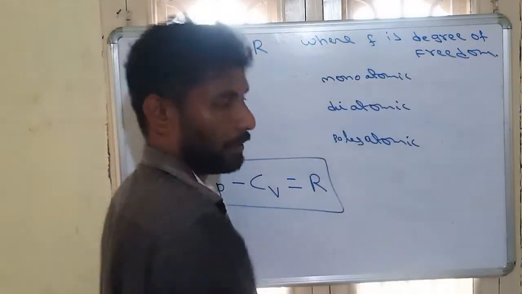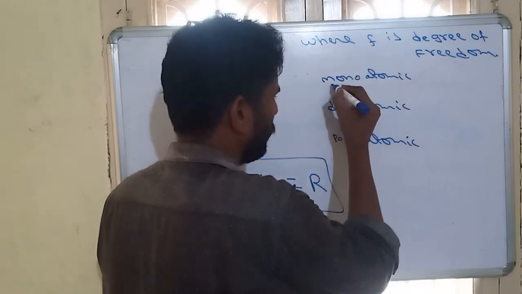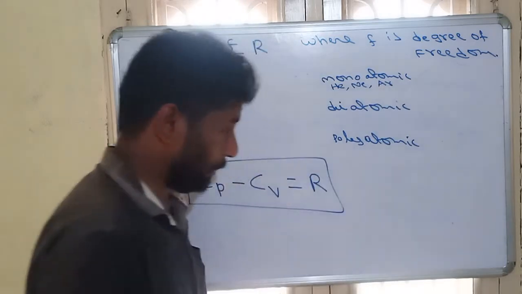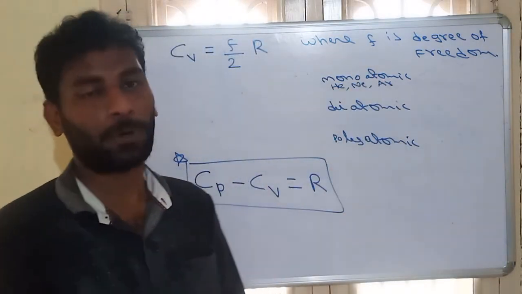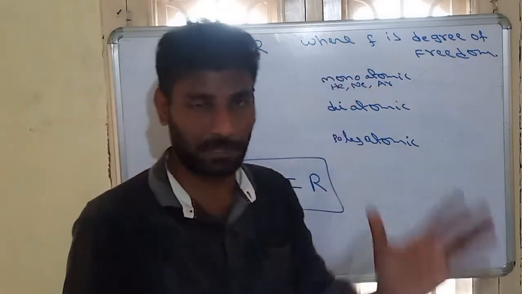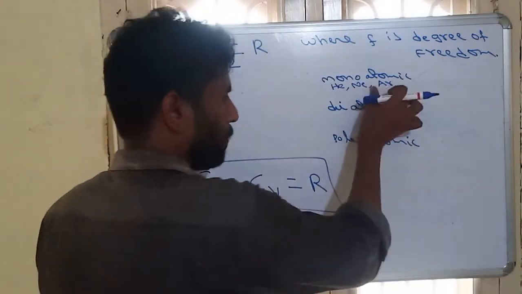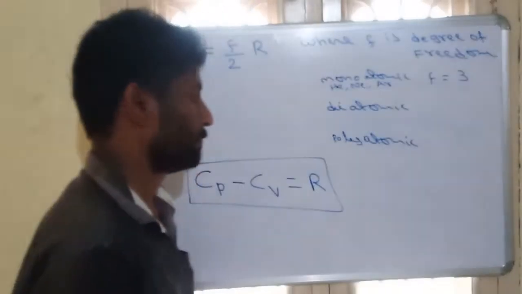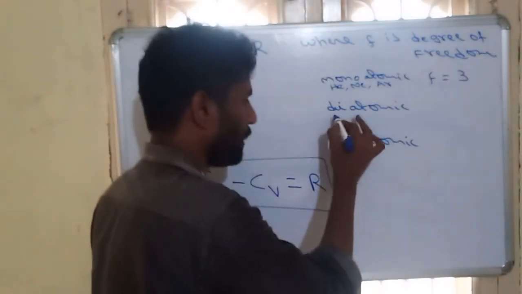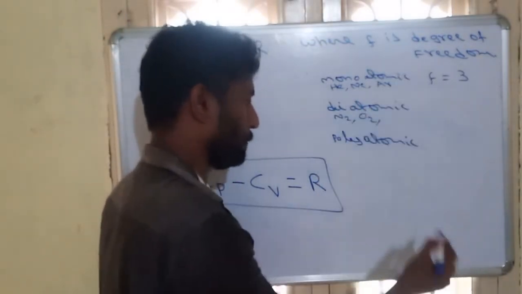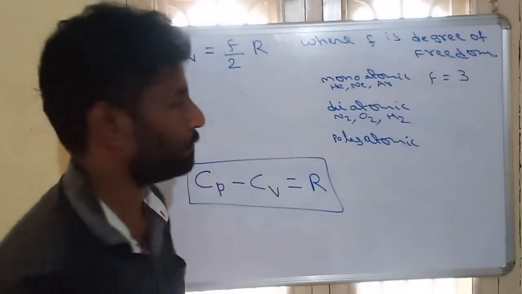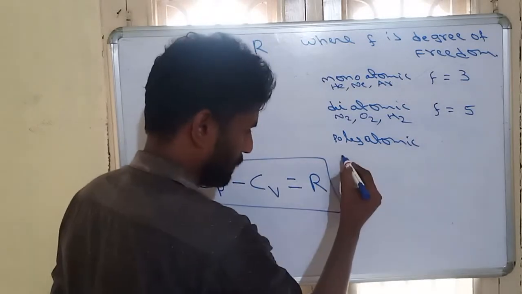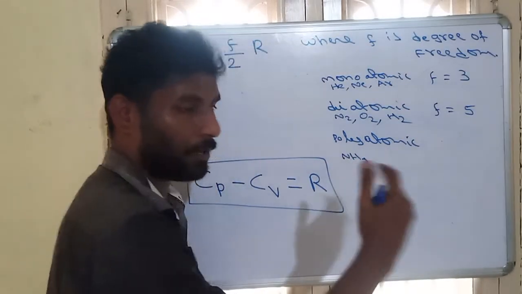If the gas we are taking is a monoatomic gas, examples like helium, neon, argon, all noble gases are monoatomic. That means only one atom is present. For monoatomic gases, the degree of freedom value will be 3. Similarly, for diatomic gas like N2, O2, H2, etc., the degree of freedom value will be 5. For polyatomic gas, polyatomic means tri or more.